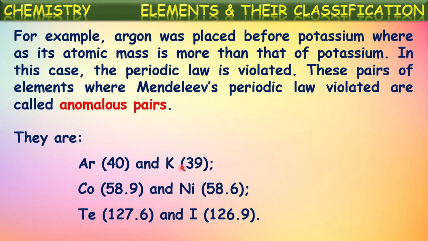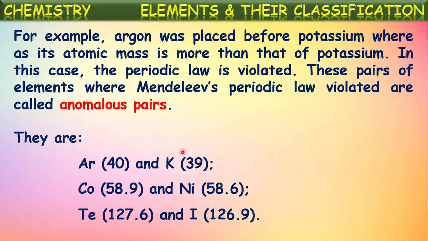This is just to fit these elements in the remaining elements in that group. Actually, if potassium is written first as per the atomic mass, potassium will be in the group along with the other elements like neon, krypton, xenon, helium. These all elements are noble gases as we know, but potassium is not.